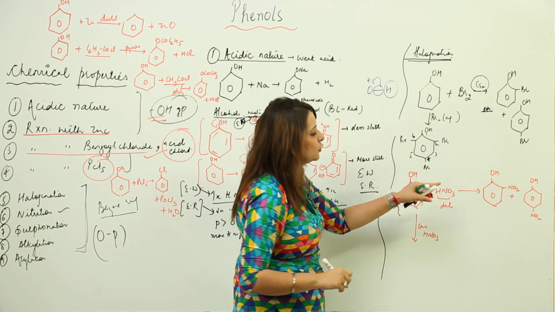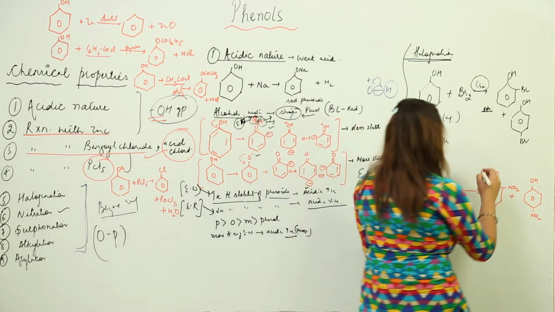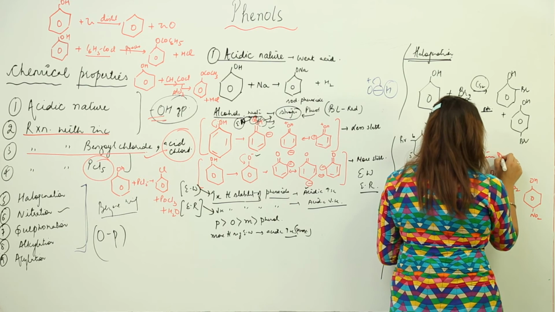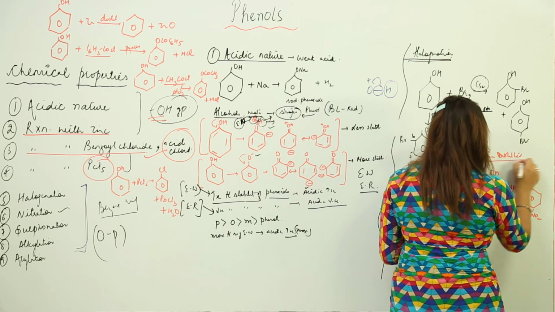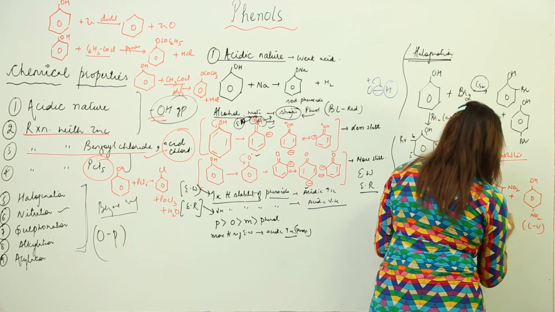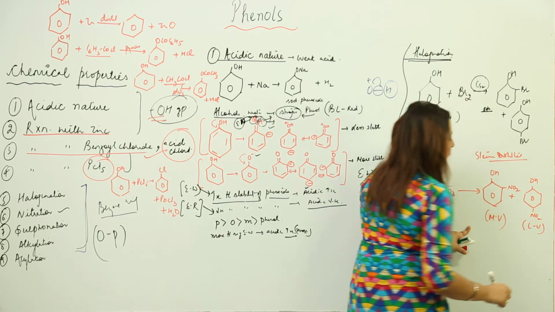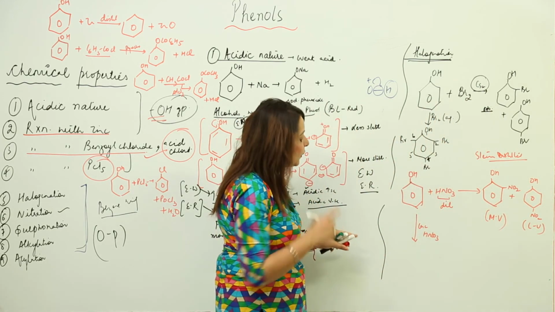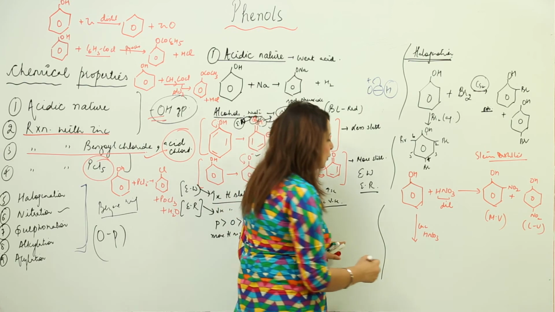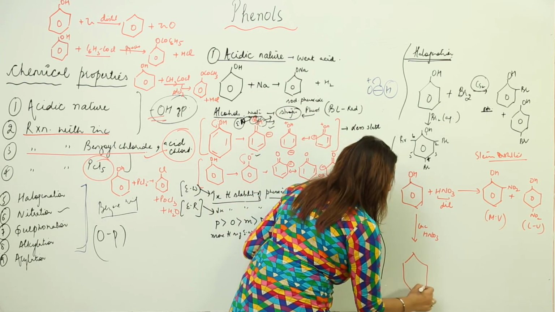Right, and these two, both ortho and para forms, can actually be separated by the steam distillation process, as this is less volatile and this is more volatile. So we can actually separate them. But if we take concentrated HNO3, what do we get? We get picric acid.